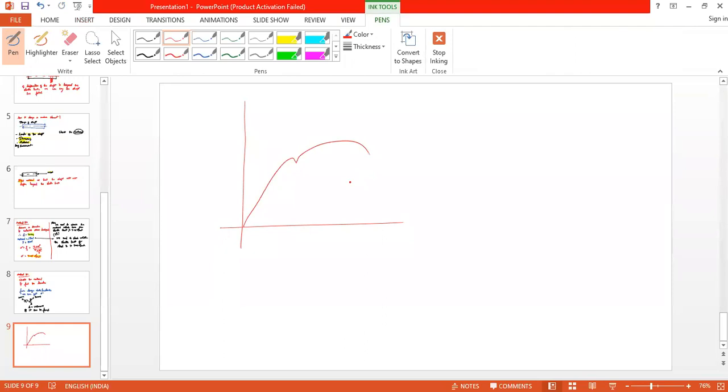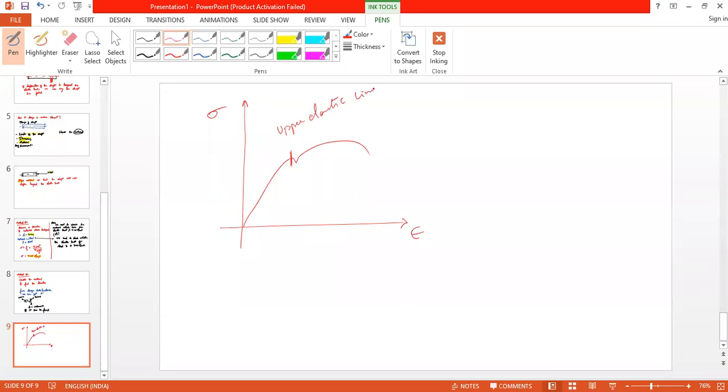Now, can you name some of the salient points in this stress strain curve? What is this point called? Elastic limit. Actually, it is the upper elastic limit, right? Yes, sir.